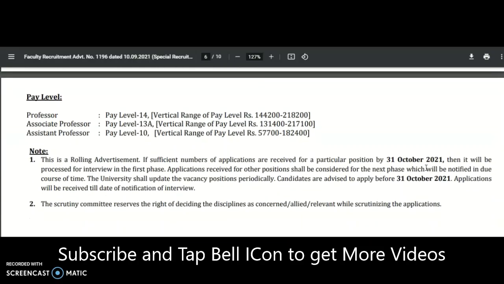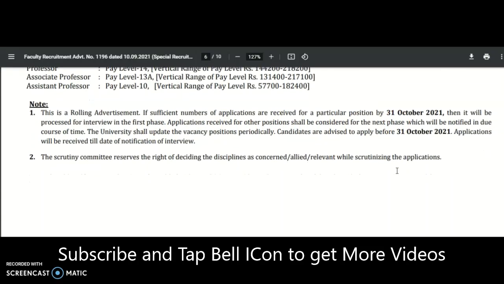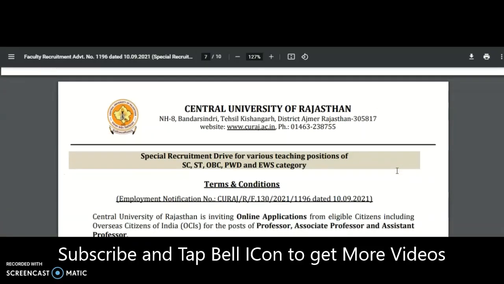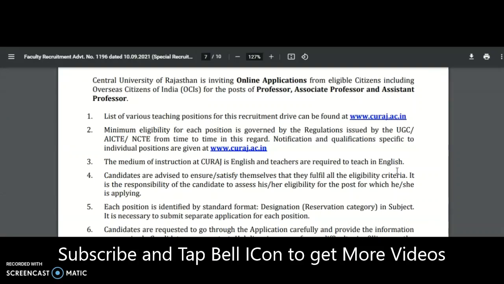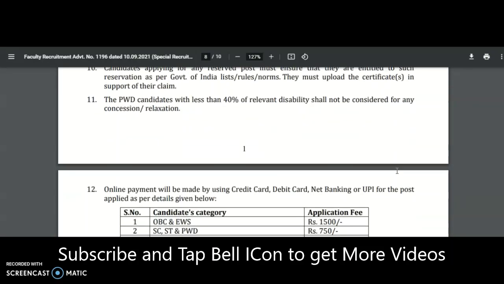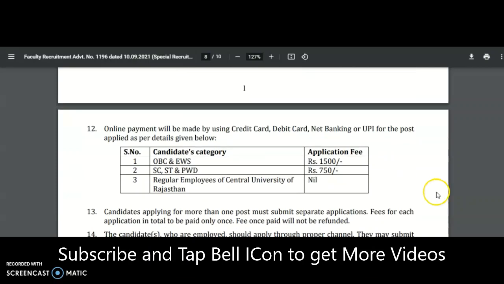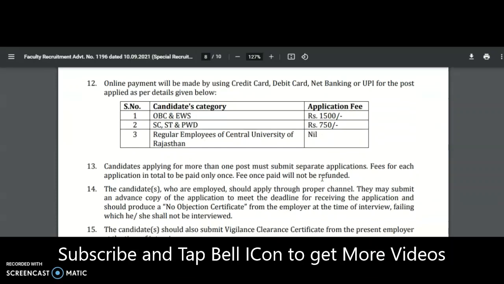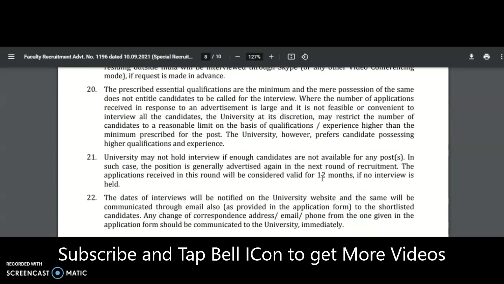And these are the pay scales, guys, and it is a rolling advertisement. If a sufficient number of applications are received by the 31st October 2021, then it will proceed to the interview in the first phase, and the applications received for other positions shall be considered for the next phase. Okay, so these are the things, and a few terms and conditions are also given here, so please check all these conditions, guys. And coming to the application fee: OBC and EWS 1500 rupees, SC ST PWD 750 rupees, and regular employees of Central University of Rajasthan need not apply.